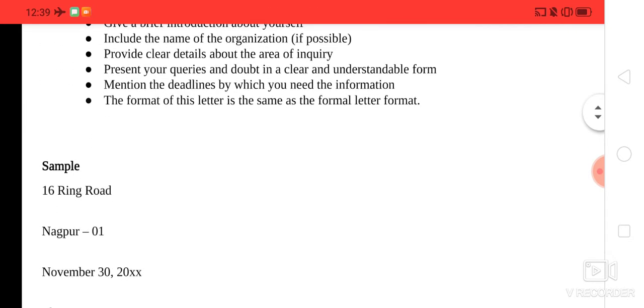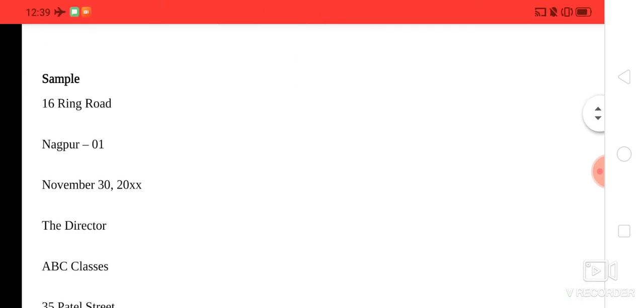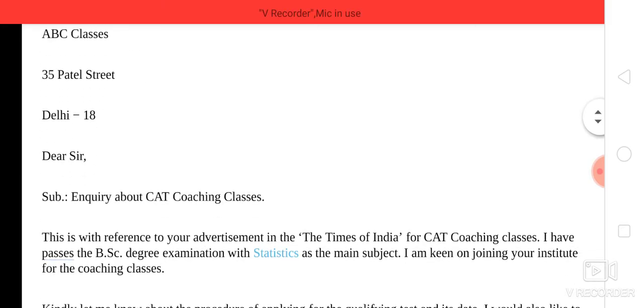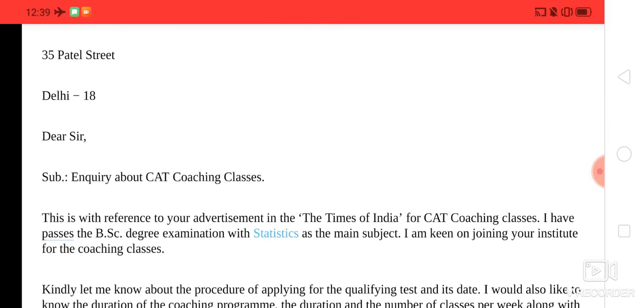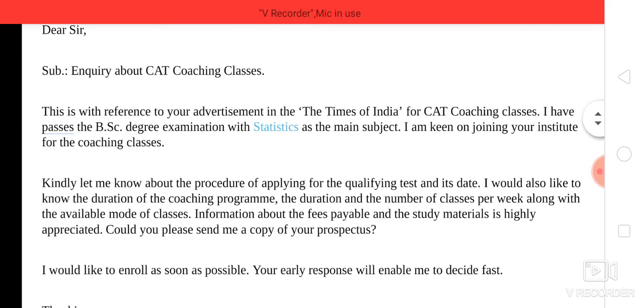See one sample here. This is a sample. Here they are providing the details, just writing the details. Then a salutation and then the subject. What is the subject here? Inquiry is to be made about CAT coaching classes. This is with reference to your advertisement in the Times of India for CAT coaching.